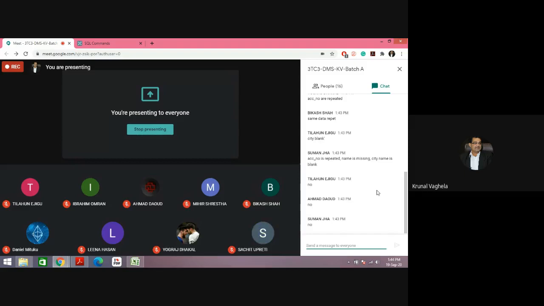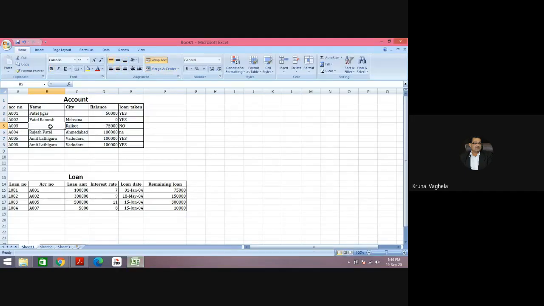So in real life, when you are creating any database, your table should follow some rules and regulations. If you try to violate those rules and regulations, then it should not be allowed. For example, a data entry operator forgets to enter the name, so in the insert query name is blank. Right now, the tables you created in lab 1 and lab 2 allow it. The row will be inserted without name, even without city.